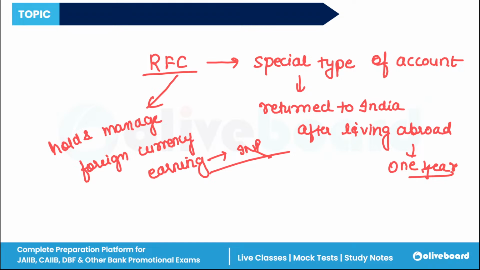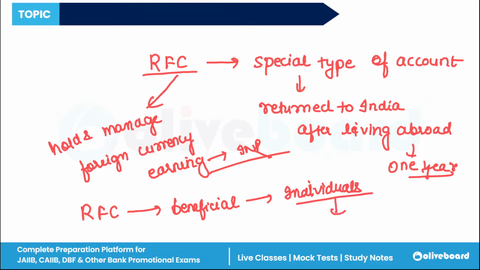Funds can be maintained in foreign currency without converting to INR. These RFC accounts are very beneficial for those individuals who want to retain foreign currency, who manage international finances, who avoid unnecessary conversion costs after returning to India. This is basically the meaning of RFC.